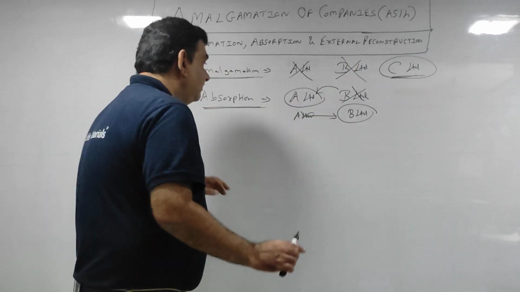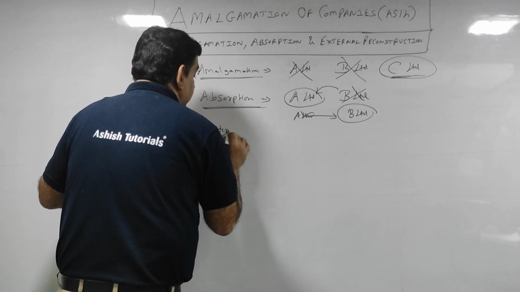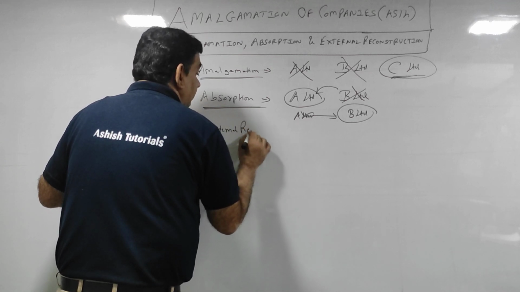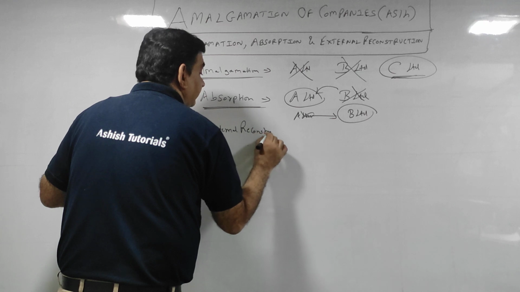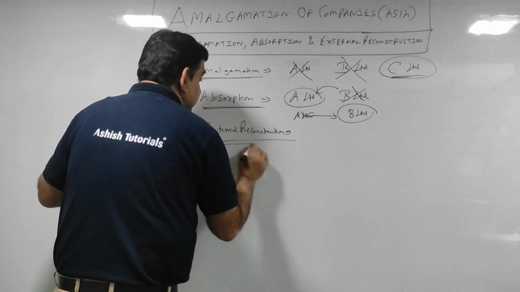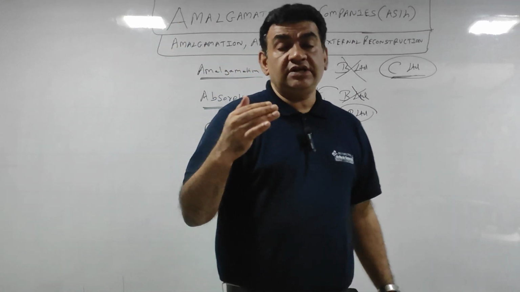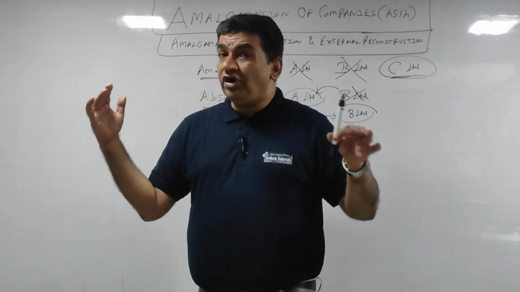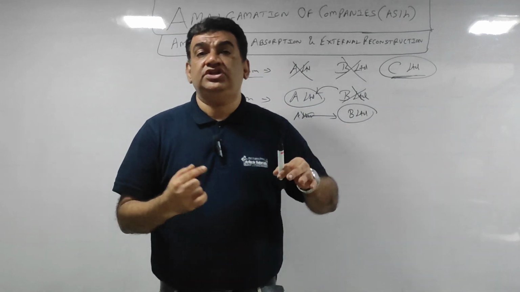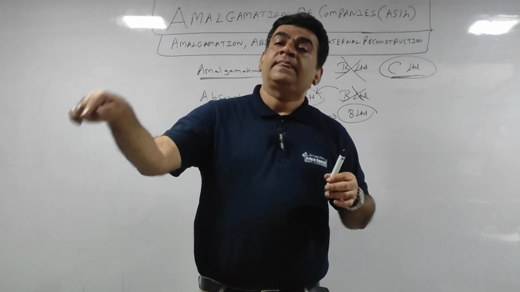And now, the third one, external reconstruction. Now, you all have done internal reconstruction. This is external. What happened in internal reconstruction? Changes took place within the company.